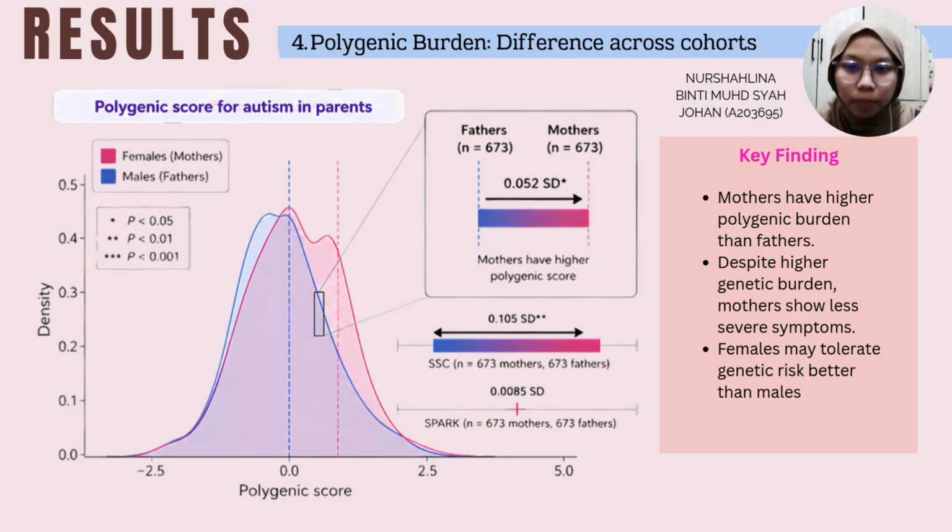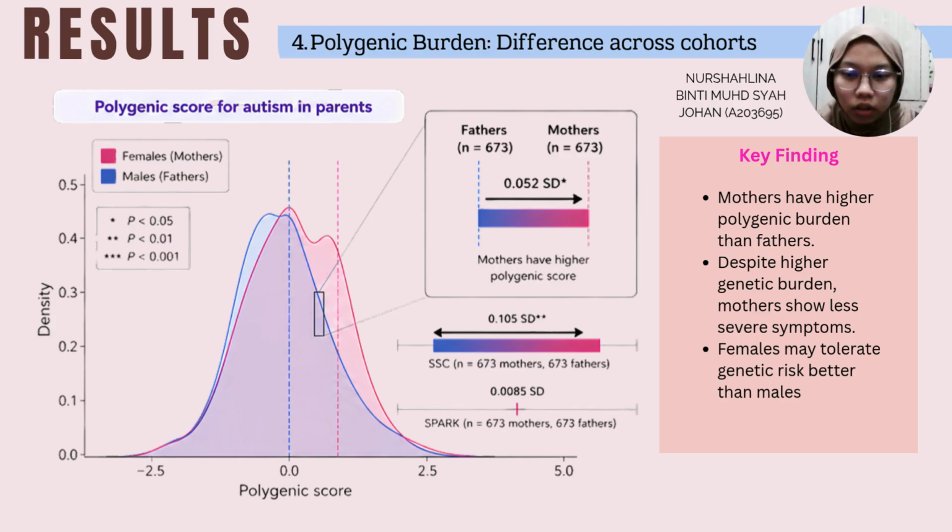Lastly, for parental burden, mothers show higher polygenic burden than fathers. In the Korean cohort, mothers had about 0.052 SD higher polygenic score than fathers. And in SSC, the difference was stronger at 0.105 SD. However, mothers still show less severe symptoms. This supports the idea that females may tolerate genetic risk better than males.